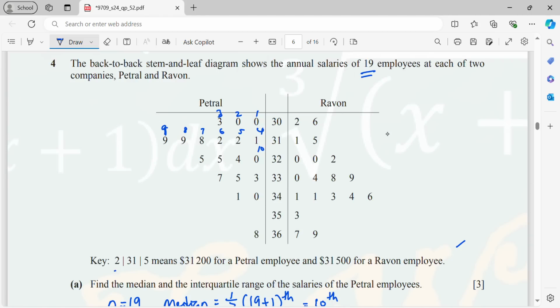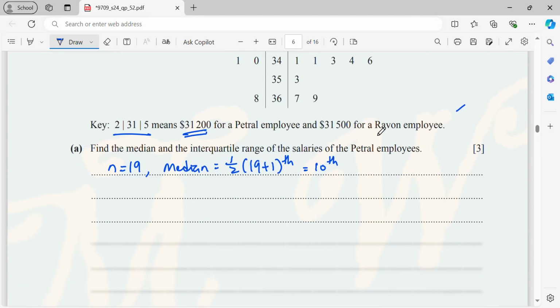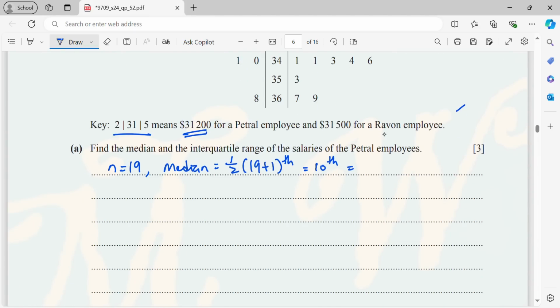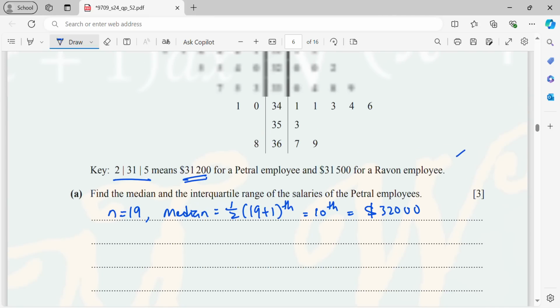So now look at the key. 2|31|5 means that this is 31,200. So this is my median, which is 320. That will be 32,000. Okay, because when you read here 312, then add the double zero.